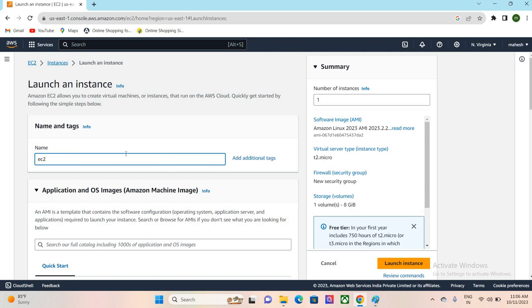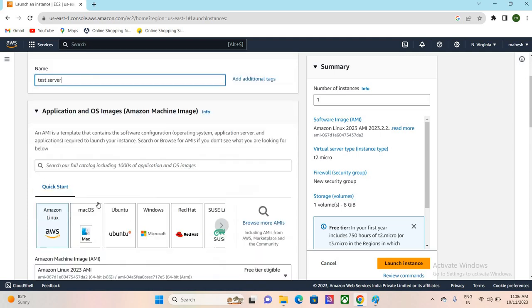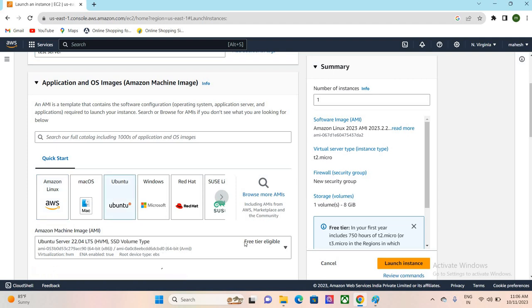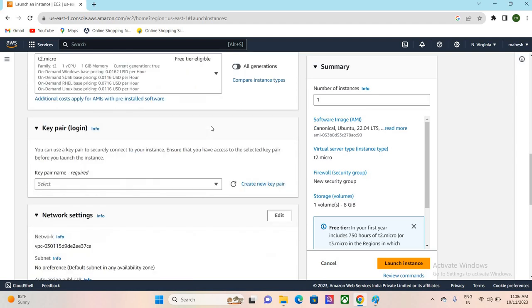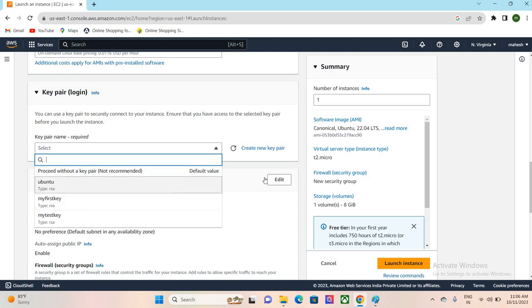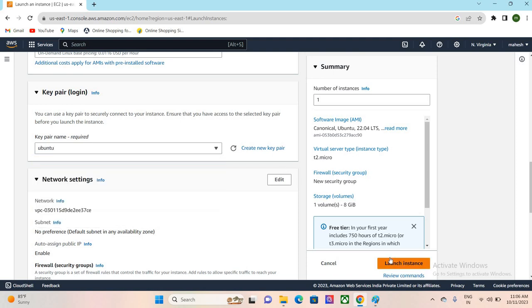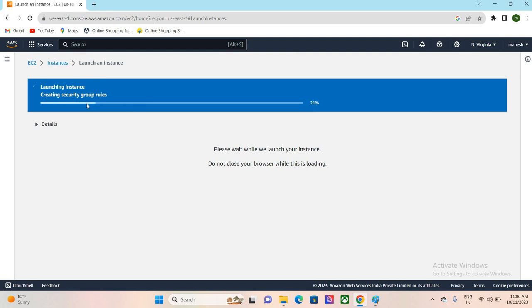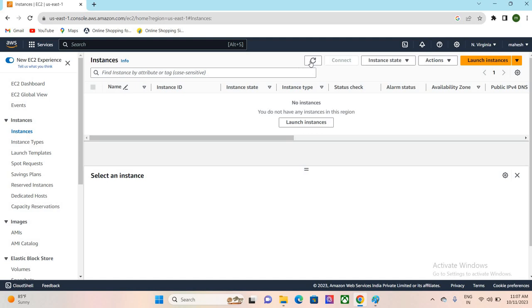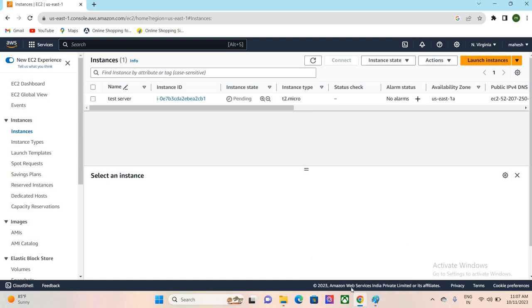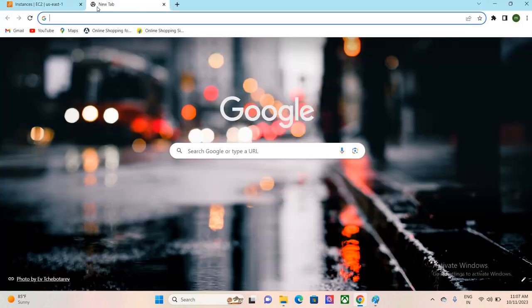Okay, first of all we will launch one instance, a test server. After that we will check how to attach and detach all these things. Okay, we can create and launch the instance. The instance is launching, and we also have some important points related to security groups.